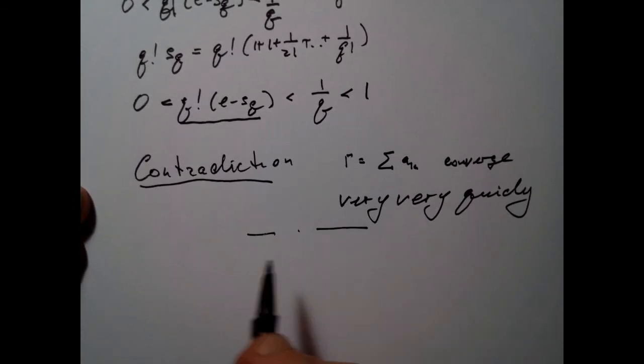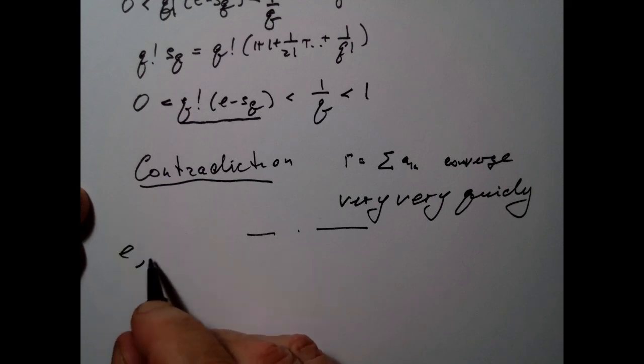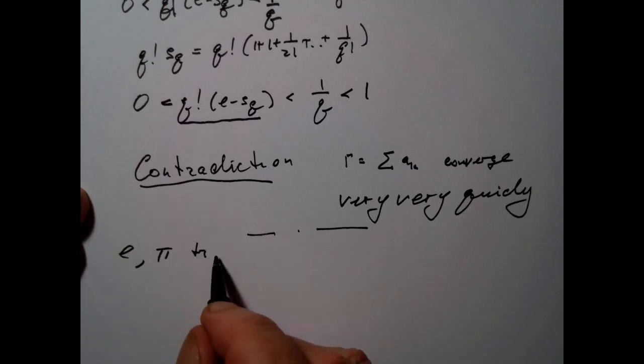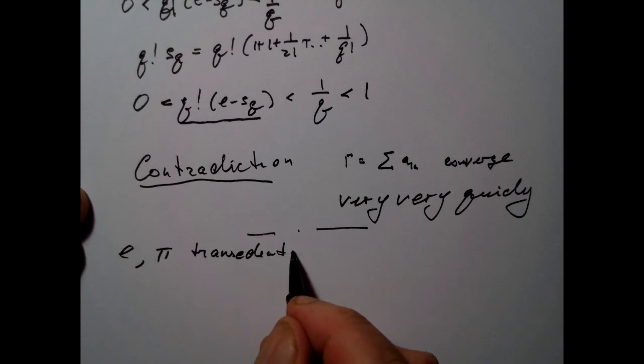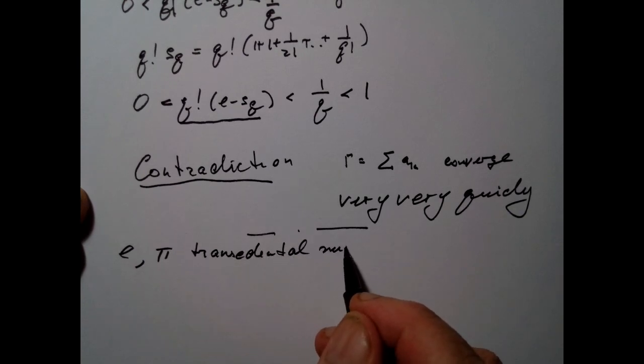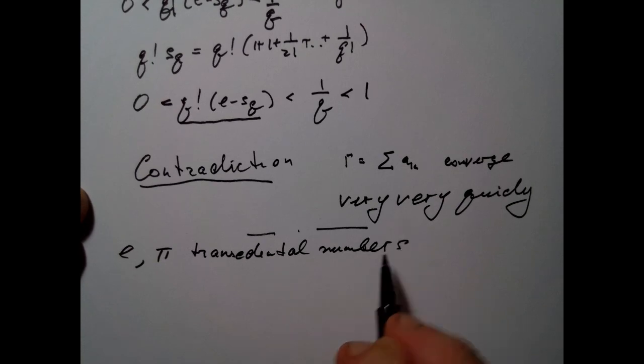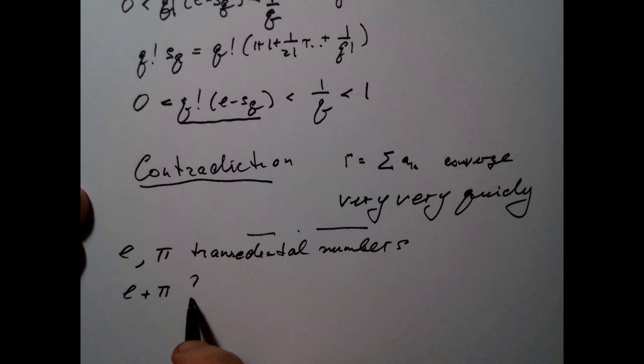Okay, just one more piece of thought. You do know that e and pi are transcendental numbers. What about e plus pi? Believe it or not, we still don't know.